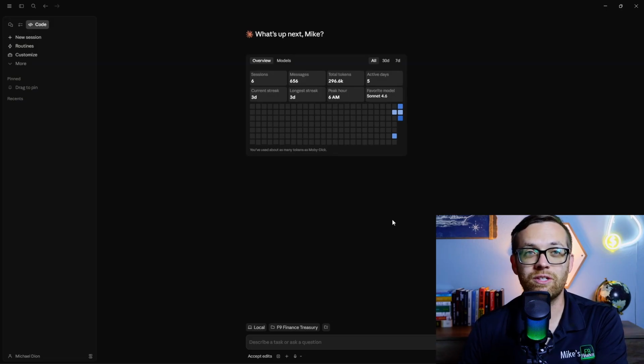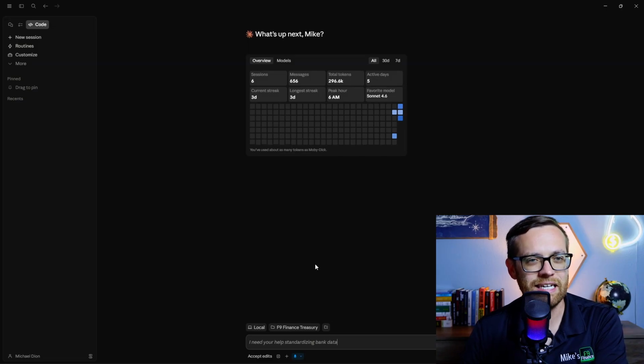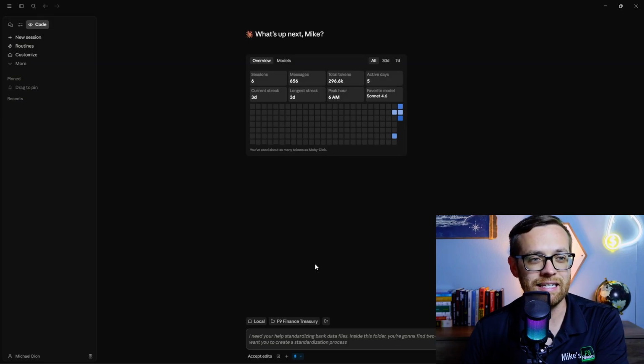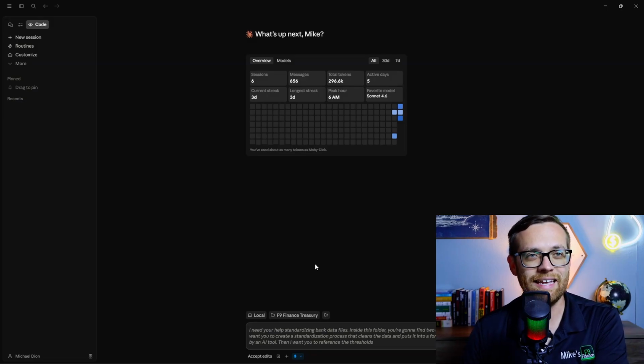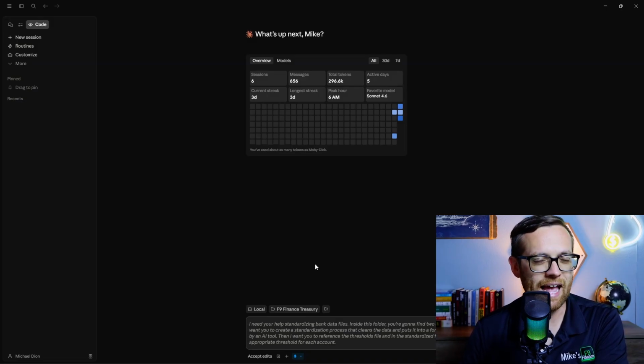And if you recall, what we're going to do for this one is we're going to standardize and normalize our data files. So here's what we're going to do. We're going to come down, we're going to put in our prompt. I need your help standardizing bank data files. Inside this folder, you're going to find 2 days of bank data. I want you to create a standardization process that cleans the data and puts it into a format easily digestible by an AI tool. Then I want you to reference the thresholds file, and in the standardized format, pull in the appropriate threshold for each account. Ask me any questions that you have to ensure the best possible coding sequence.